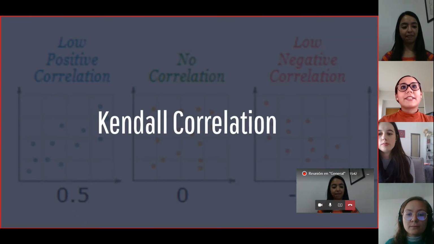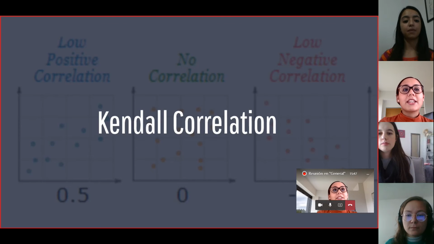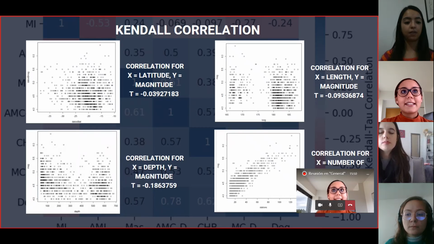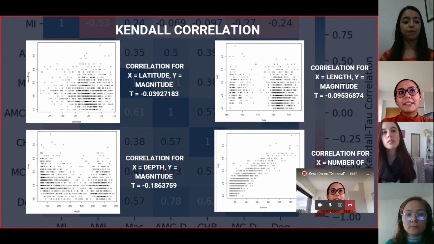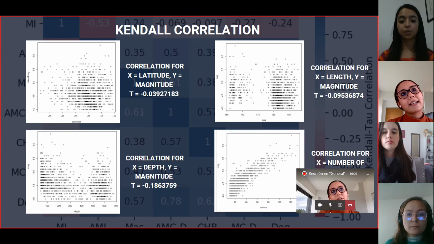Talking about another correlation coefficient, the Kendall correlation will help us to assign a classification to each variable and study the dependency relationship. In this case, it will be each independent variable with the response, magnitude. Kendall coefficient values can range from -1 to 1. A positive value indicates a positive association, while a negative value indicates a negative association.